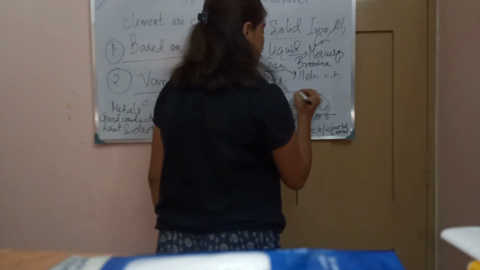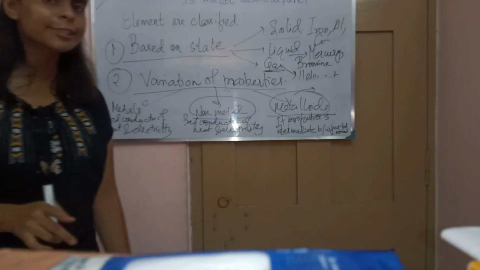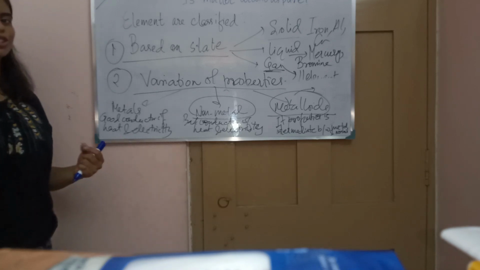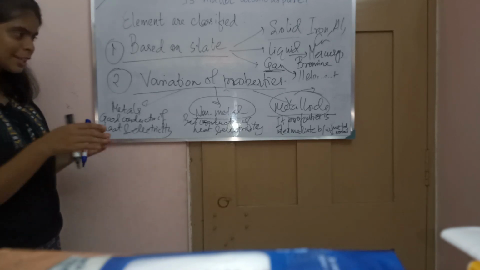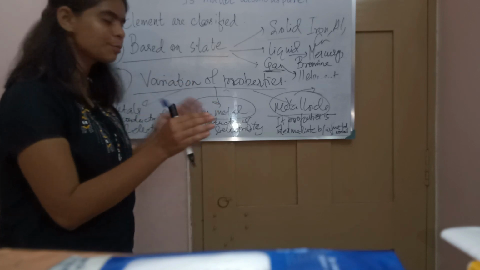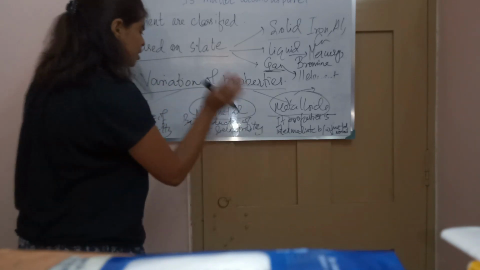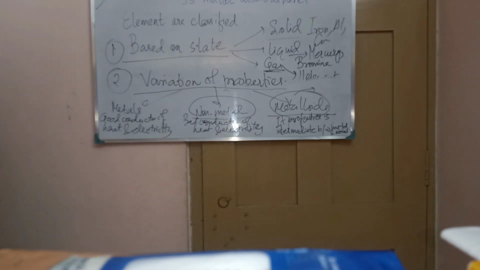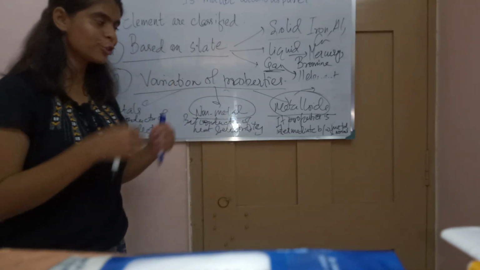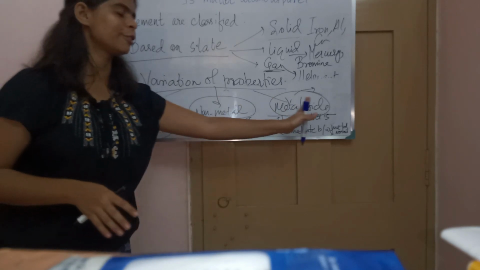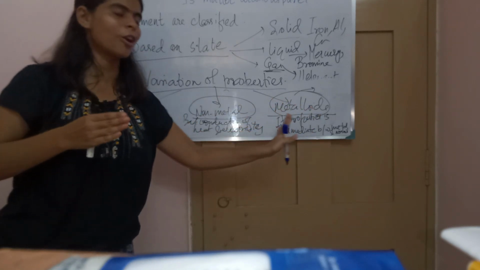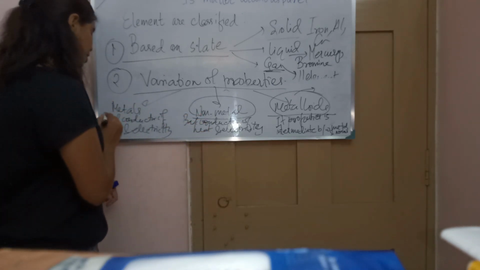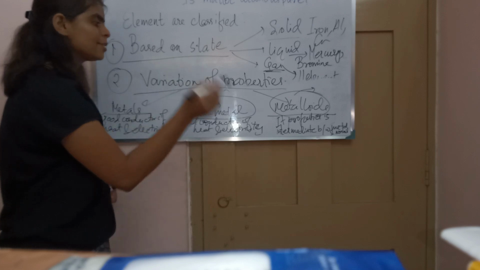Metalloids are good conductors of heat and electricity. They have a shiny appearance, but they are brittle in nature. They are soft. So you can see that they have intermediate properties: some properties of metal and some properties of non-metal. Due to this mixed properties, they are classified in a different way, and these elements are called metalloids. So based on variation of properties, they are classified as metals, non-metals and metalloids.